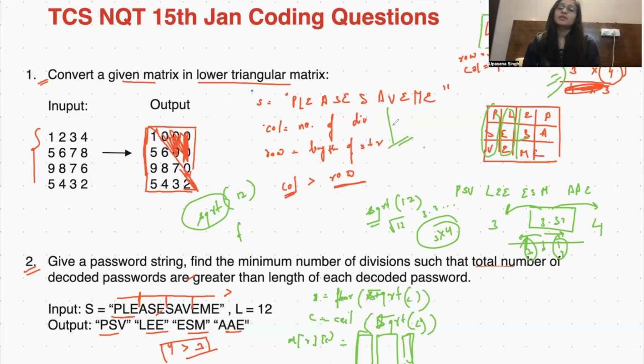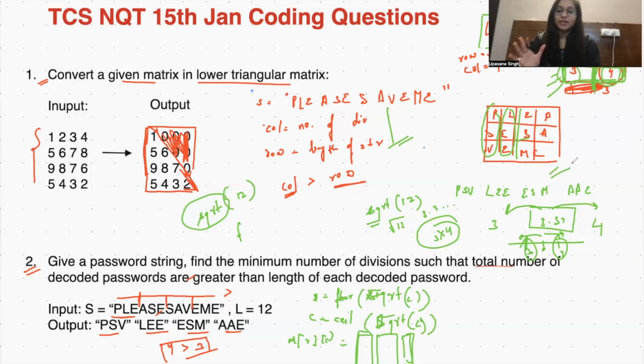We took the closest possible number, thought that if we do the sqrt we can get the right number to divide, and the floor and ceil values help us design the matrix. We did that and came up with the correct solution.